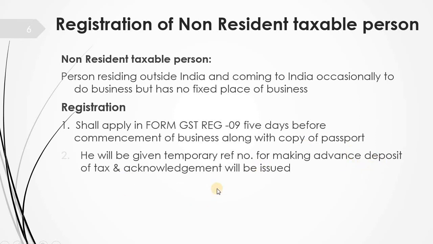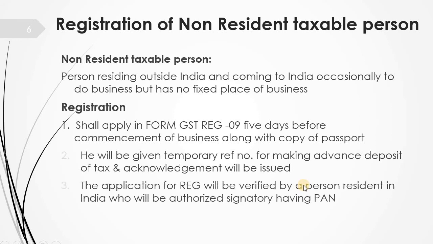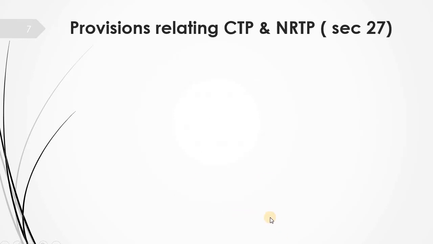Once the advance deposit is done, his acknowledgement will be issued in the form of a registration certificate, and the application for registration will be verified by a person resident in India who will be an authorized signatory having PAN. He cannot sign from outside the country, so there will be an authorized person in India and he will verify all the details and grant the registration to the non-resident taxable person.